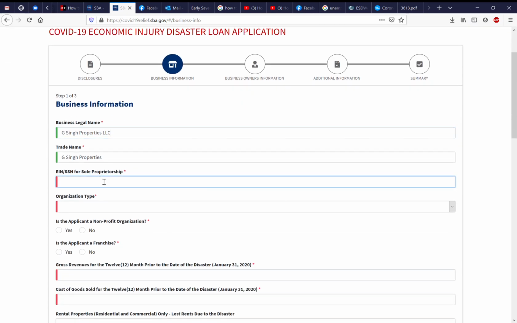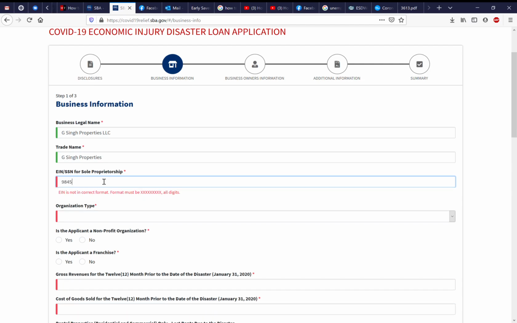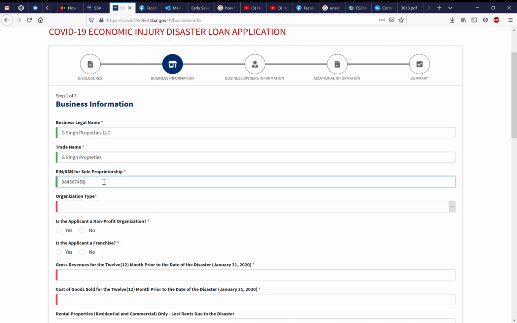If you are a sole proprietor who did not apply for an EIN, then just put your social security number here. Don't worry, the formatting that comes out here is just, put your numbers in and then you should be good. I'm just picking random numbers to put in there to help you out.